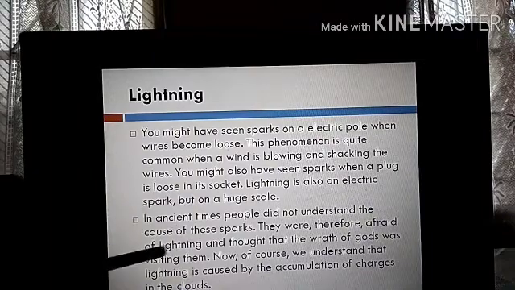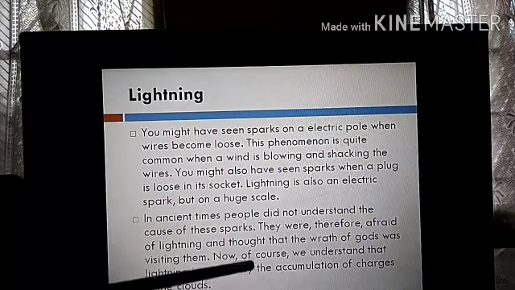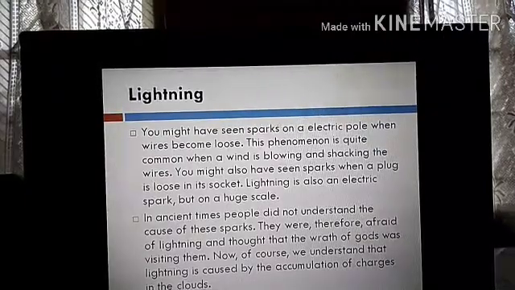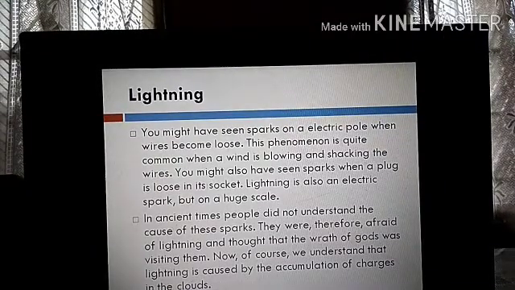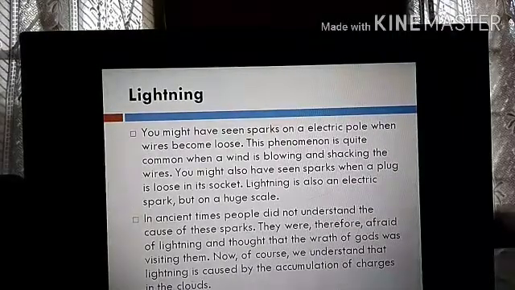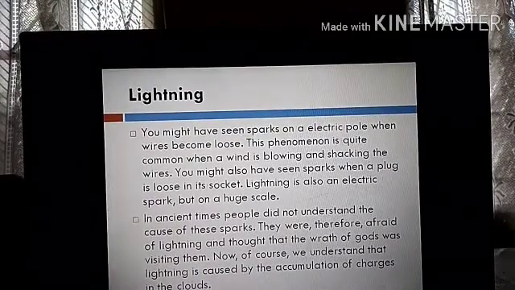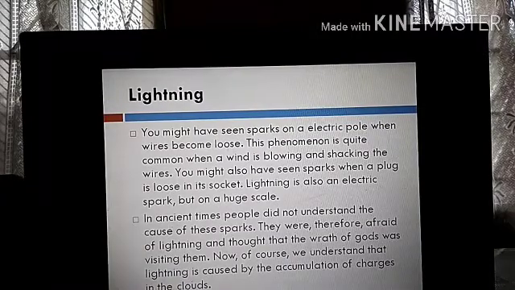Now, of course, we understand that lightning is caused by accumulation of charges in the clouds. So nowadays we don't think that gods are angry and that is why lightning or thunderstorm has come. Lightning and thunderstorm are nothing but electric charges that have accumulated. When these charges get accumulated, there is lightning when they rub against each other. You will study that phenomenon later.